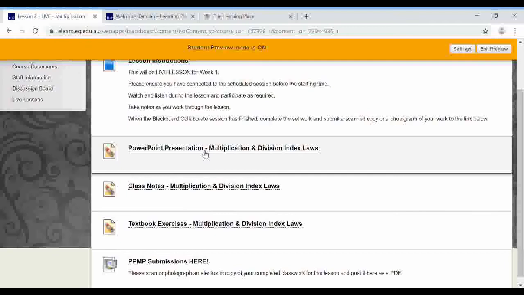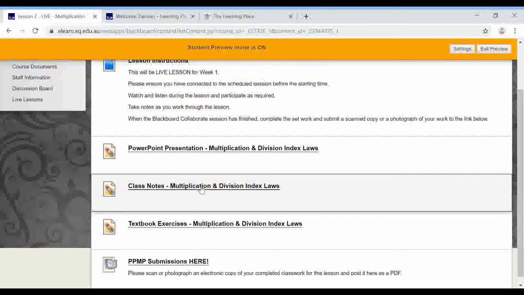So what will happen is you open it up, it becomes a full screen, and you'll be able to click through slide by slide by slide. You can pause as you wish, but that will be the PowerPoint that I will be presenting in class. So if you miss something, you might be able to go back and access it through that. There'll be spaces in there for you, maybe if you want to complete some of the questions, or you can take notes from that PowerPoint presentation.